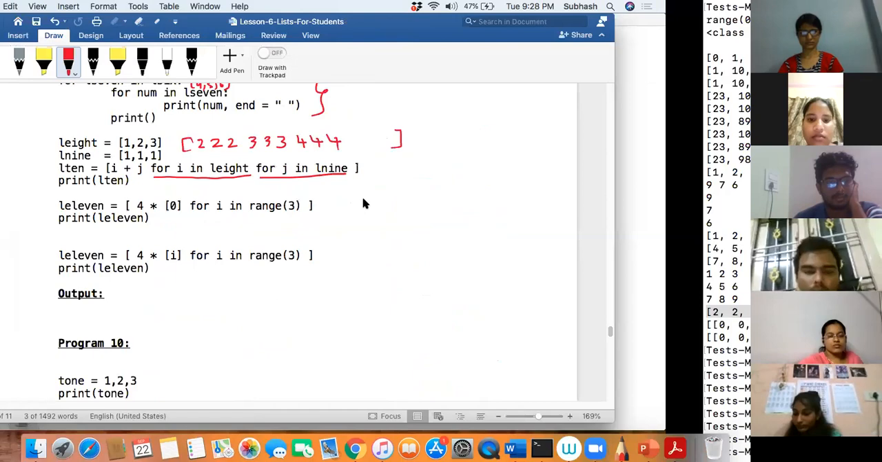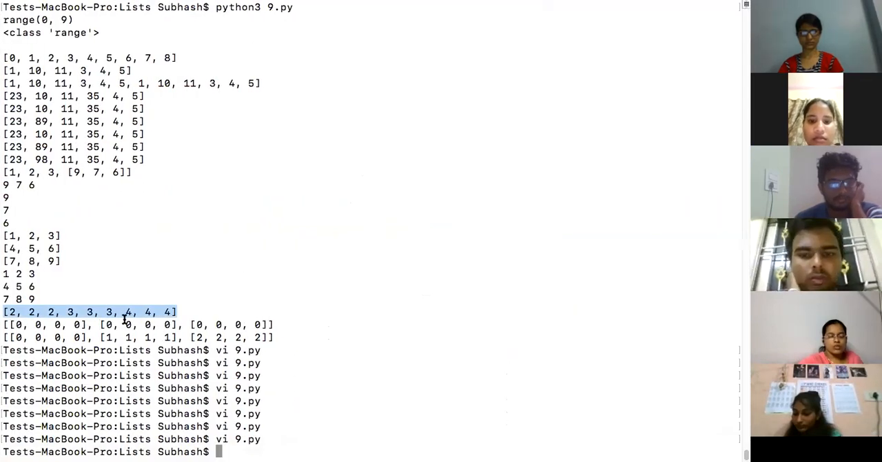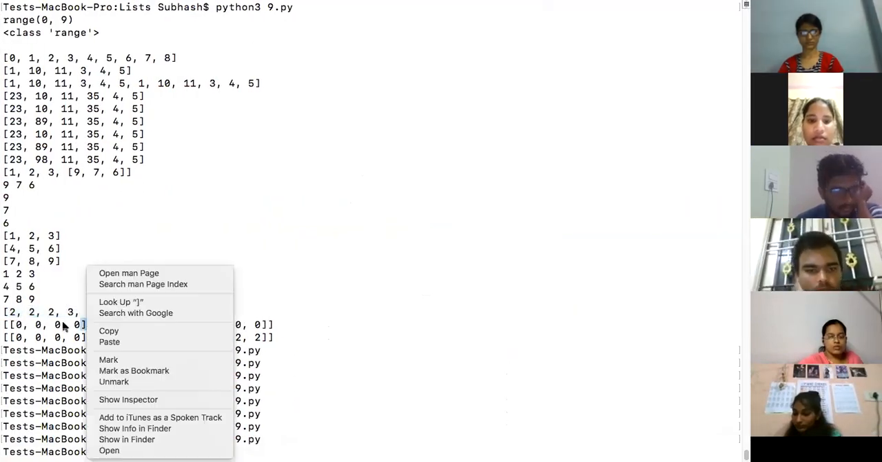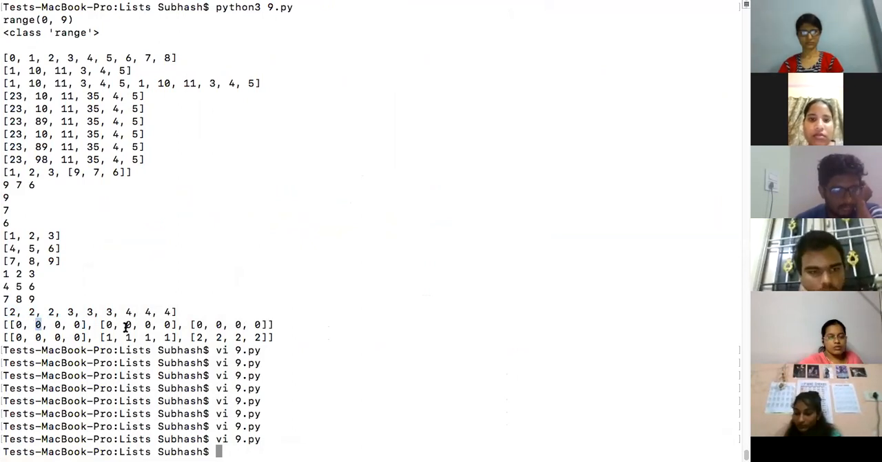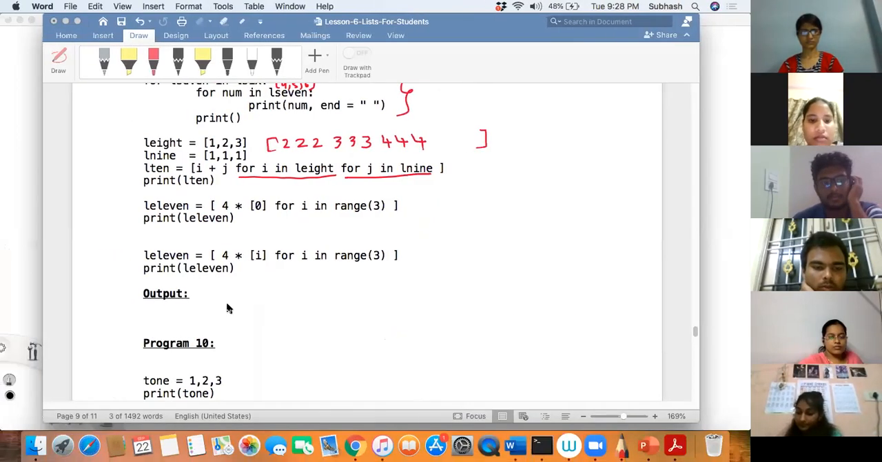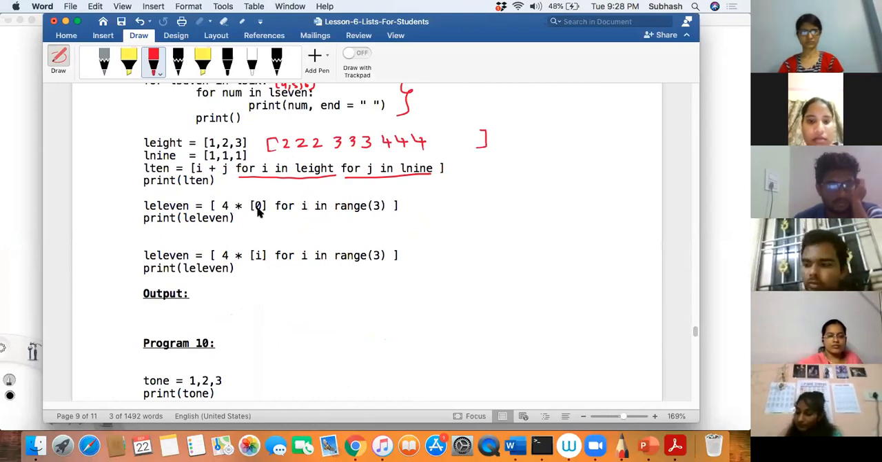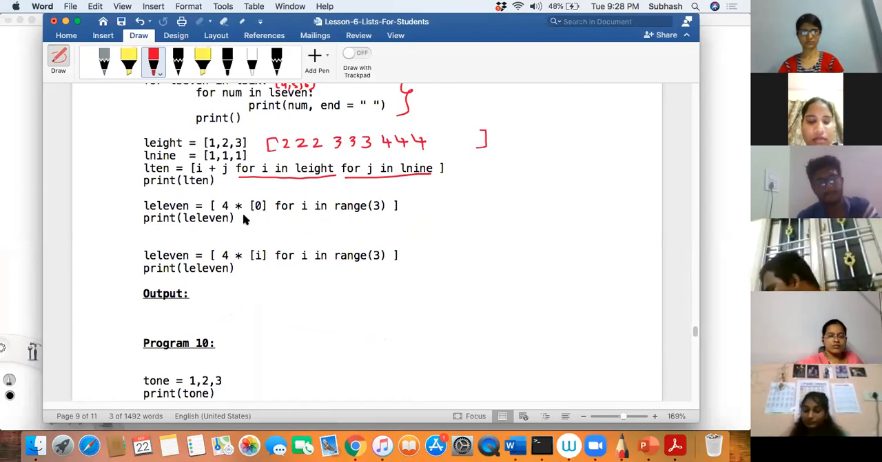In the range of 3, so we'll see the output. You can see 0, 0, 0, 0. Did you see this 4 times? Because the range was 3. Each time 0 was repeated 4 times. First, 4 times it got repeated for the value 0, then for the value 1 again 4 times, then for 2 again 4 times.